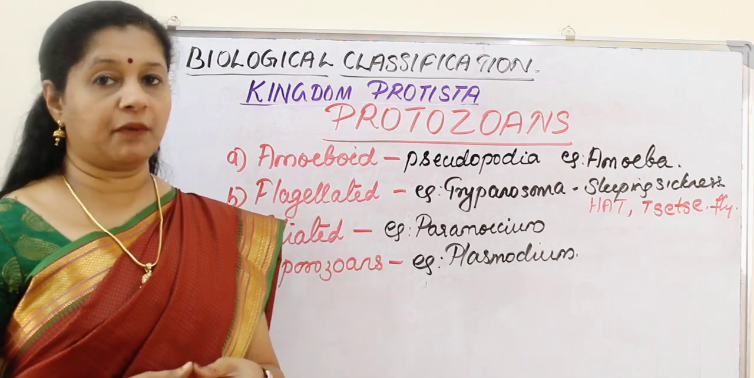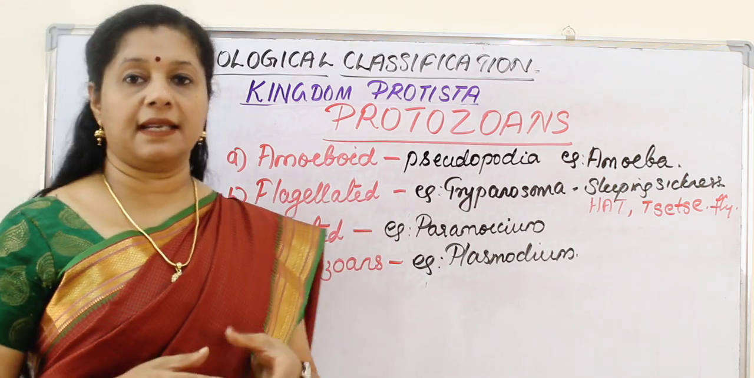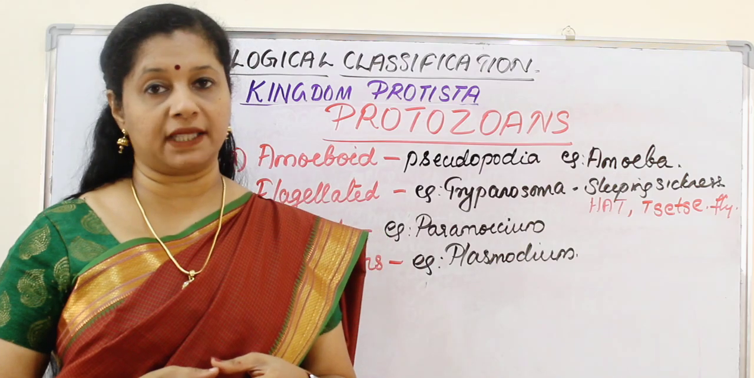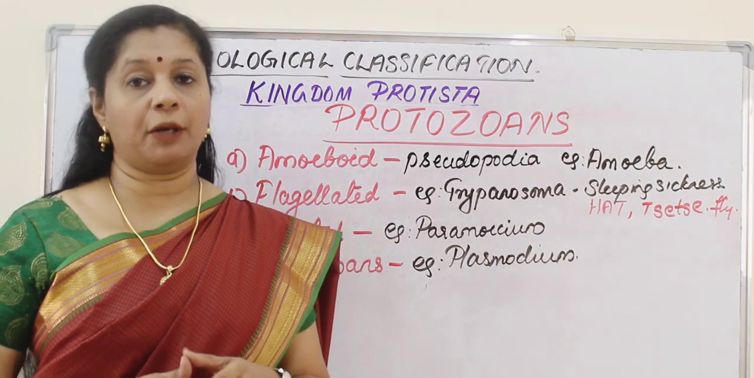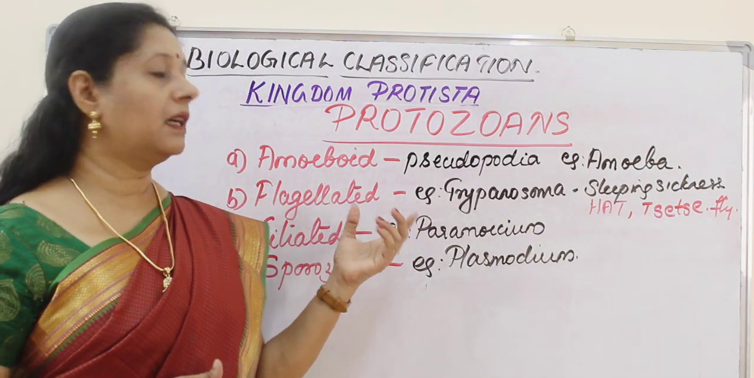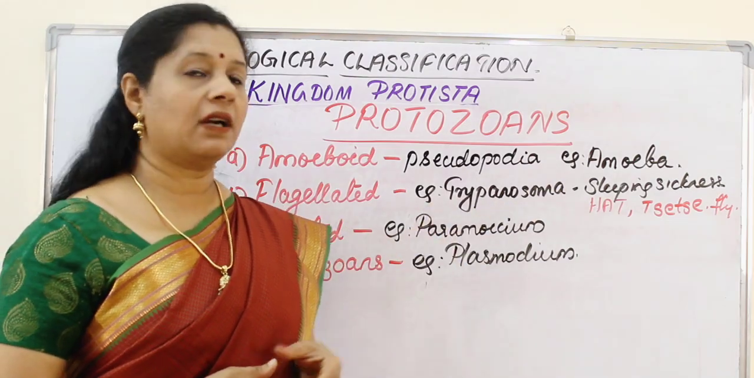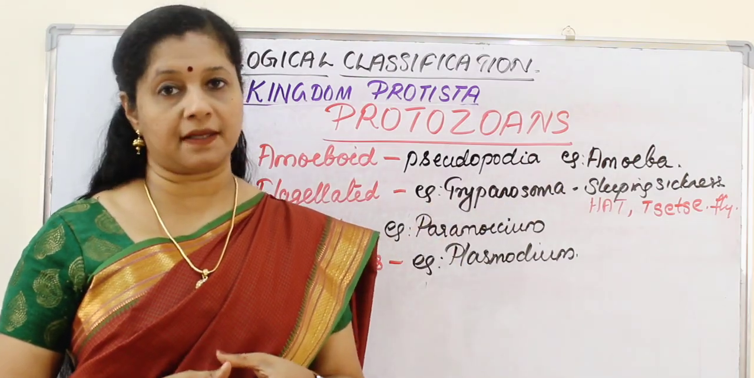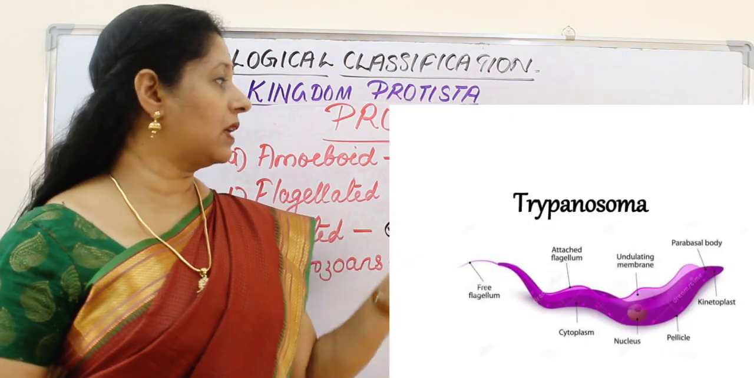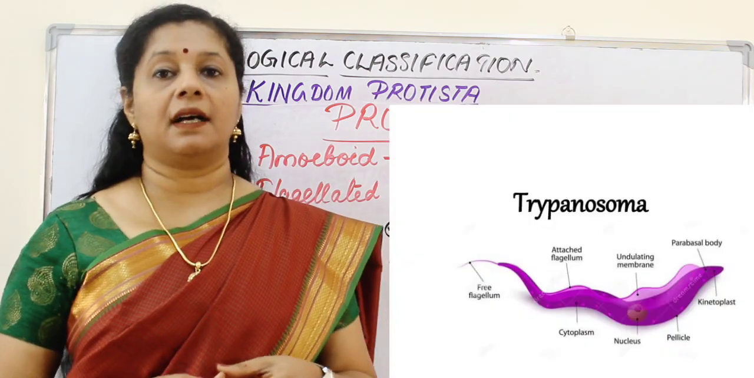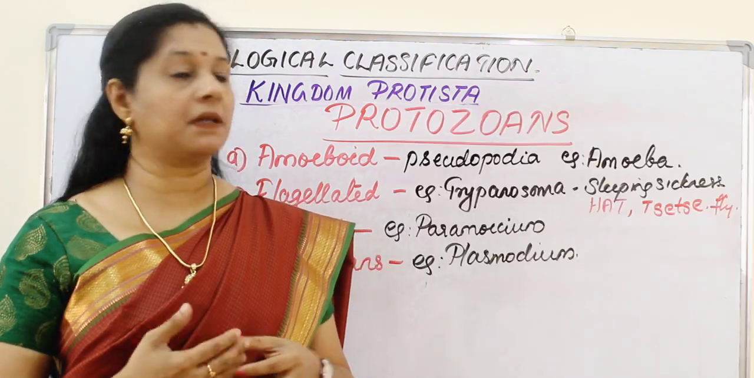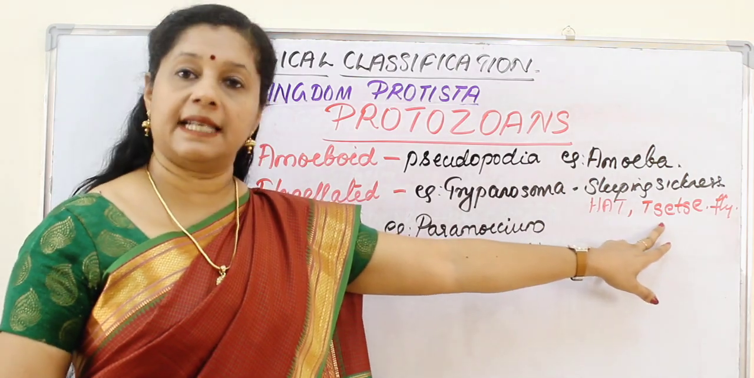Next is the flagellated protozoan. These protozoans, as the name indicates, have flagella for movement. They can be either free living or parasitic. The parasitic forms can cause diseases like sleeping sickness. Sleeping sickness is otherwise called human African trypanosomiasis. It is caused by a protozoan called Trypanosoma gambiense. It is carried to the infected person by a fly called the tsetse fly.